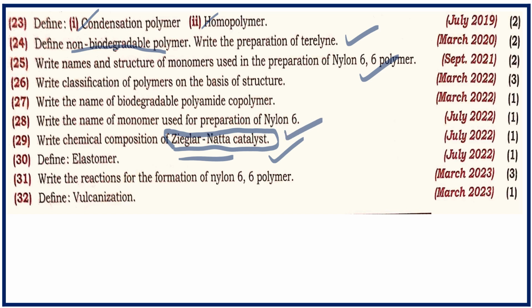You should know what it does, how it functions, and the correct formula of this Ziegler-Natta catalyst, because many times a question regarding it is asked in JEE, NEET and CET also. Lastly, vulcanization. This process is used to improve the quality of rubber. A definition and a little explanation is there, which usually comes for 1 to 2 marks. So you should go through all these things. Thanks for listening to me.